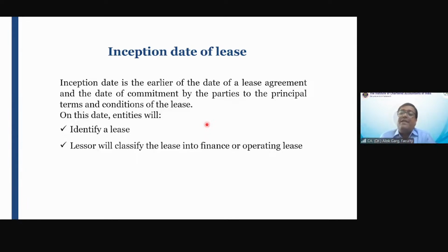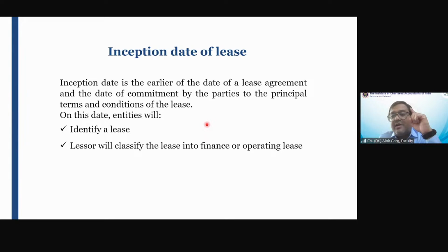Since on 15th of February the asset has not been transferred to the lessee, whether any accounting will happen on 15th of February, the right of use asset, lease liability, whether Hemant will do any accounting in his books of accounts? No, sir. Hemant will not do any accounting on the inception date. So accounting will always start on the commencement date.